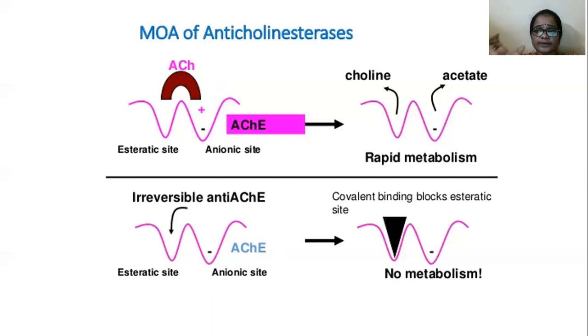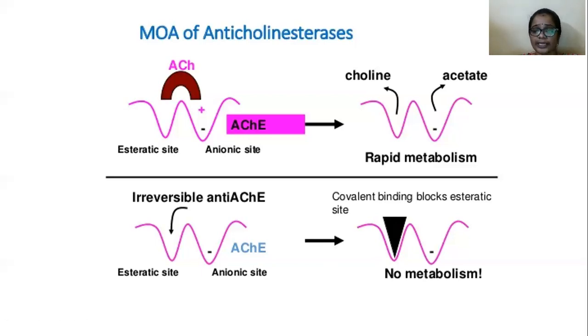Because of this, phosphates are irreversible inhibitors. One more reason is that phosphates covalently bind with the esteratic site. See this, the esteratic site is completely blocked by phosphates. So the phosphorylated state of the acetylcholinesterase enzyme is unable to inactivate the acetylcholine. But the carbamylated state of acetylcholinesterase somewhat inactivates the acetylcholine.